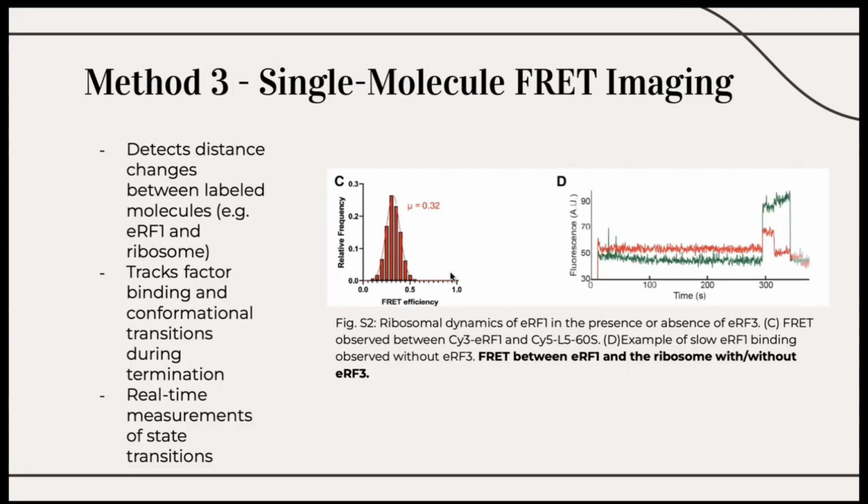Without ERF3, binding was significantly slower and weaker, shown in figure S2D, demonstrating ERF3's role in enhancing binding kinetics and proper positioning of ERF1. These observations provided direct mechanistic insight into the early steps of termination.